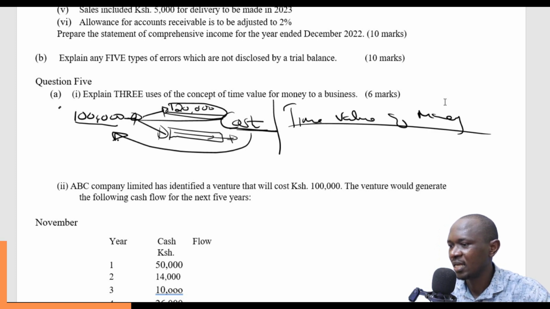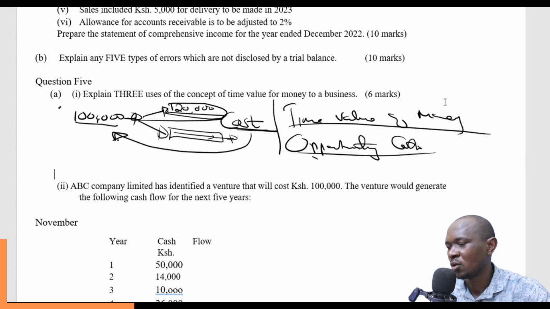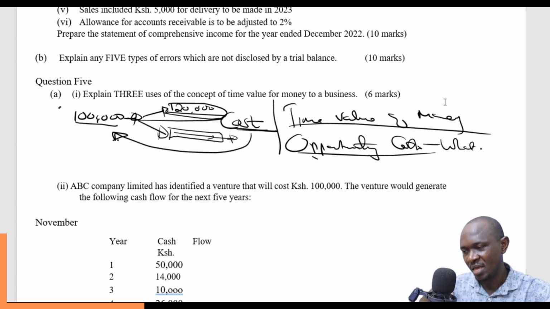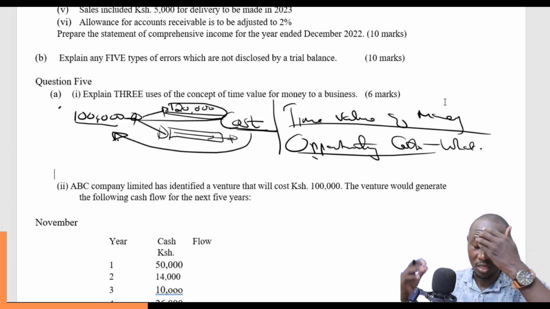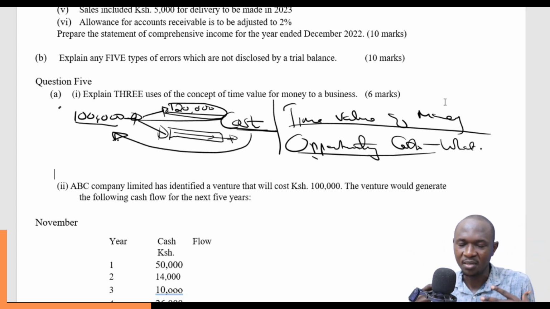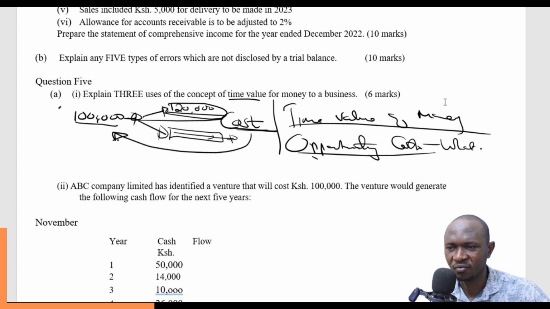Simply put, I can say that opportunity cost: what I'll have lost. By giving you the money, I'll have given you the powers to invest that money and get all the returns that come with that money at my cost. So you'll need to pay me also. I'll not just give you money for free, because you are the one who is going to get the benefit. So the cost of the money that I'm going to give you, so that I also get some benefit, will also be captured under this concept of time value of money.